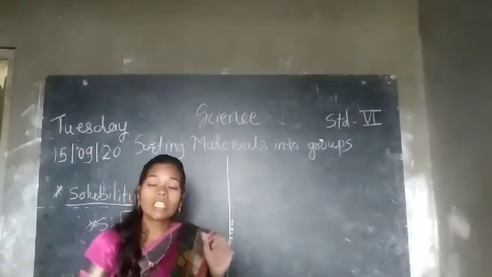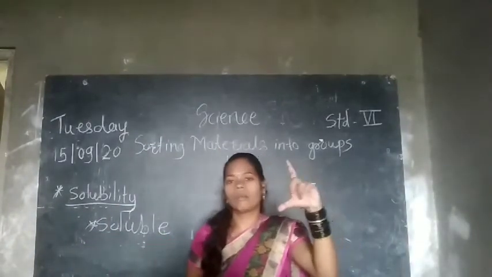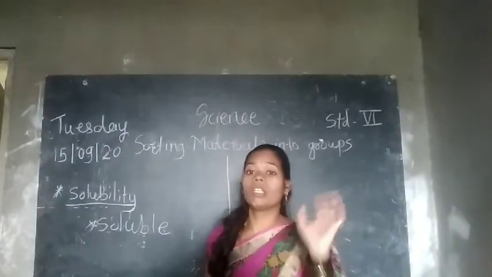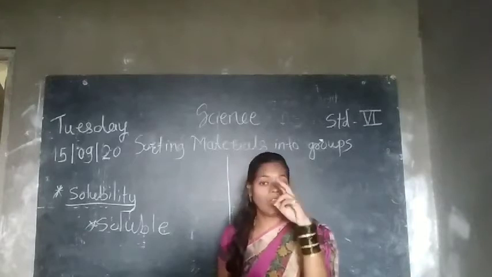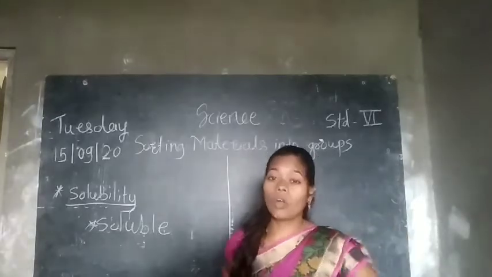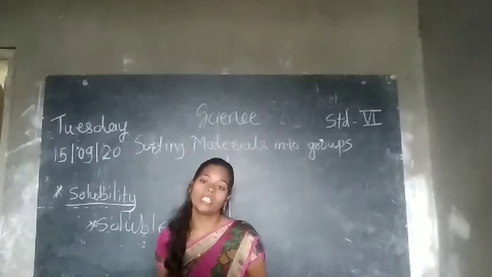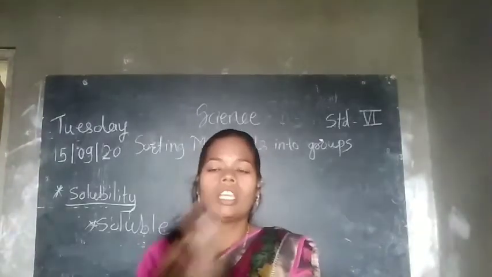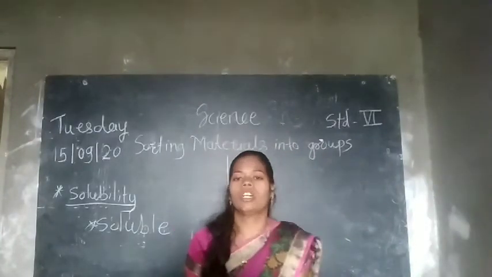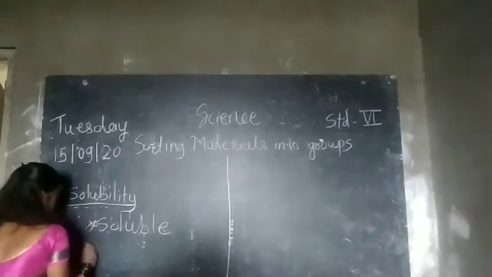And some materials cannot dissolve in water. One example, take some amount of water, add some chalk powder to it, stir it well or keep it for a while, and then observe what happened. This chalk powder cannot dissolve in water. It floats on it or settles at the bottom. Is that clear? So what does it conclude? Chalk powder is not soluble in water, meaning it cannot dissolve in water. So it is called insoluble. See the difference.